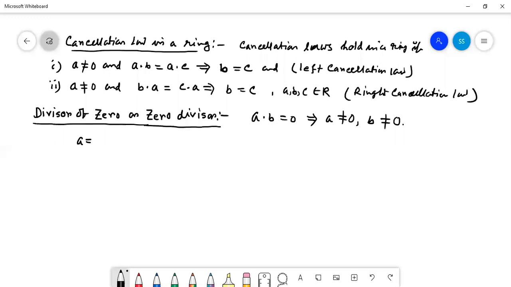Shall we take that a equal to vector a and b equal to vector b. Both are non-zero, where a vector is given that i cap and b vector is given that j cap. Then what should be the a dot b?